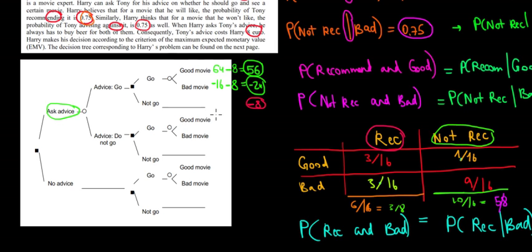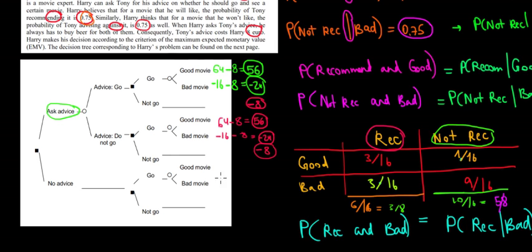Now, what do we have here? We have the payoff of seeing a good movie. It's the same scenario: 80 euros of happiness minus the 16 euro ticket minus the 8 euros for the advice, so that's 56 as a payoff. For a bad movie, it would be the minus 16 cost of the ticket minus 8, the cost of the advice, so it's a minus 24 payoff. And if we do not go to the movie but we still ask for the advice, we only pay the cost of the advice, which is 8 euros, so minus 8.